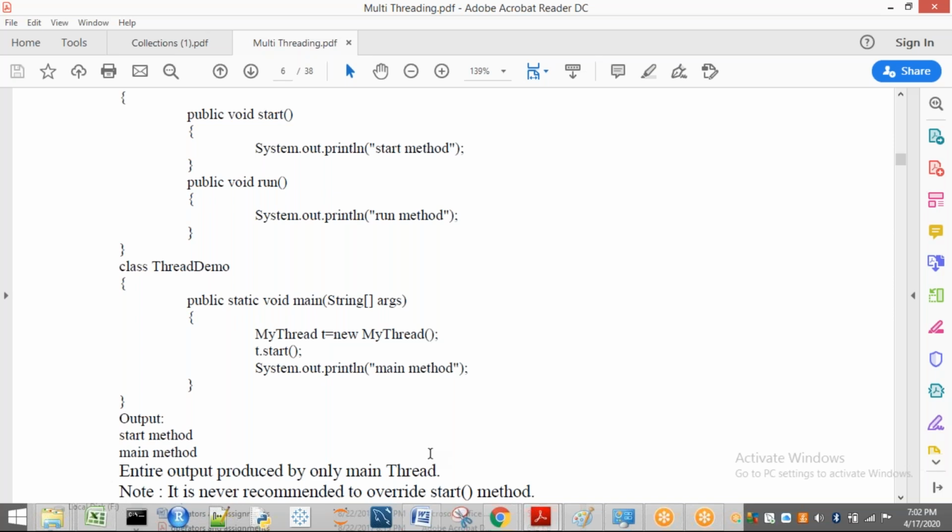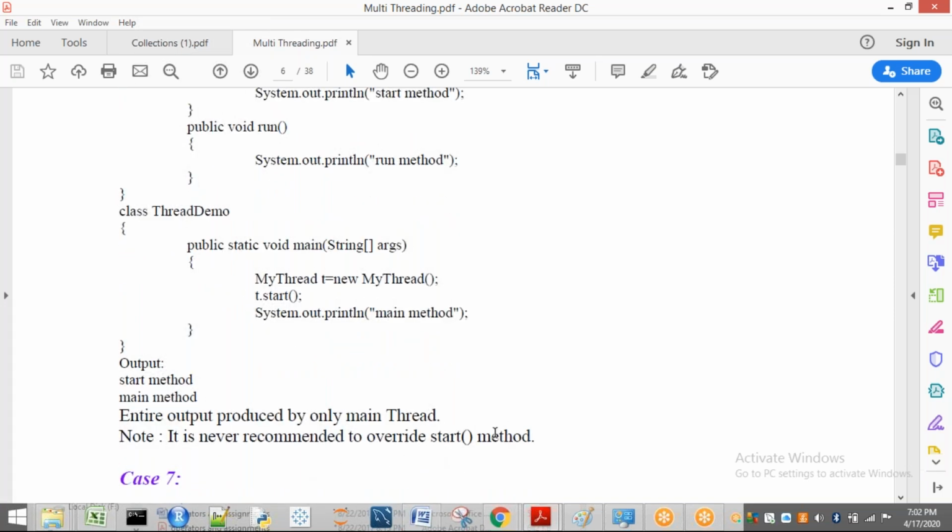So it is never recommended to override the start method. By this discussion, you should understand one more point: it is not recommended to override the start method. Which method is recommended to override? Sorry, the run method. Which method is not recommended? The start method. Which method is recommended? The run method. Remember this one.